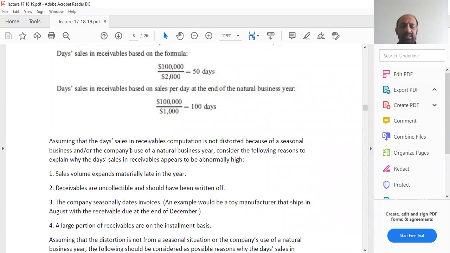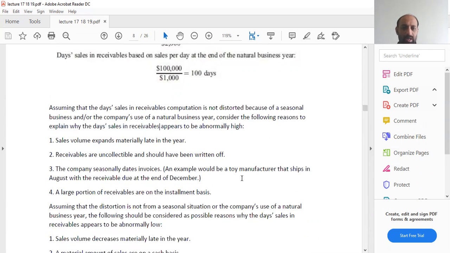Assuming that the days sales in receivables computation is not distorted because of a seasonal business and or the company's use of natural business year, consider the following reasons to explain why the days sales in receivables appear to be abnormally high. Sales volume expands materially late in the year. Receivables are uncollectible and should have been written off. Maybe the receivables you were dealing with were uncollectible from the beginning, so they should have been written off at that time.